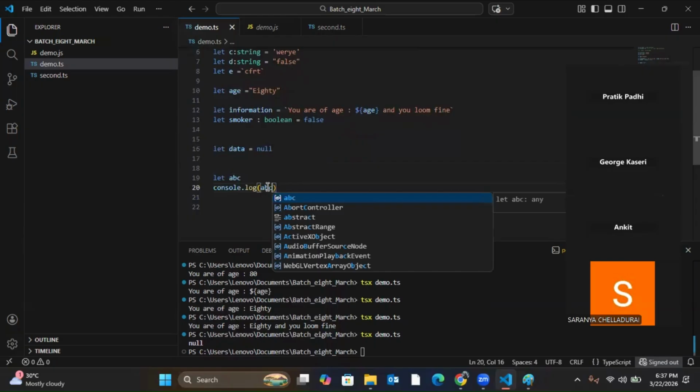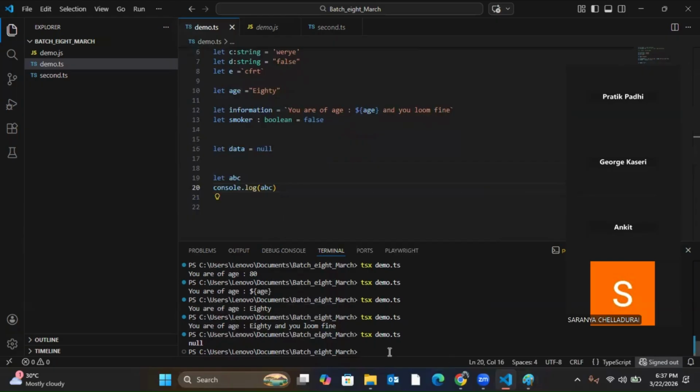So when I run it to print the value, it will show undefined. So this is the undefined data type. This is how you define the undefined data type. That means till now JavaScript didn't understand what is the data type for that, so it is undefined for that particular variable, because we have not assigned any value to it, neither have we told it that it is type string or number.